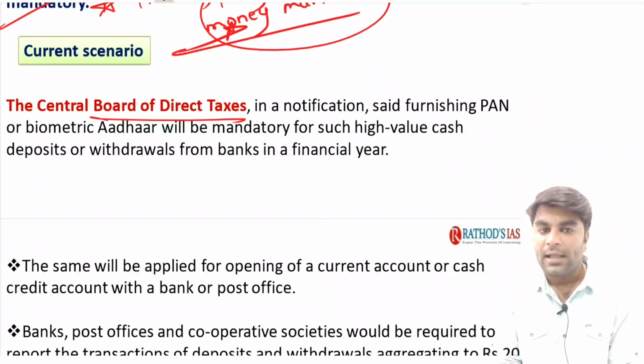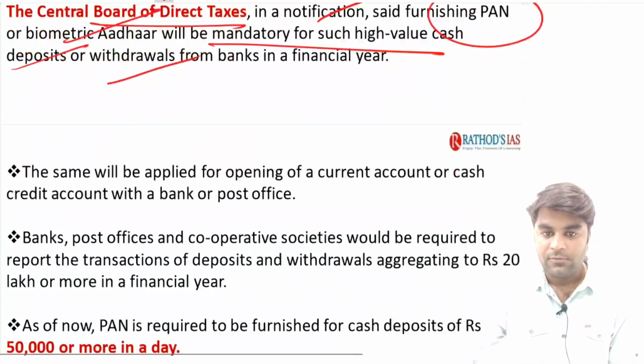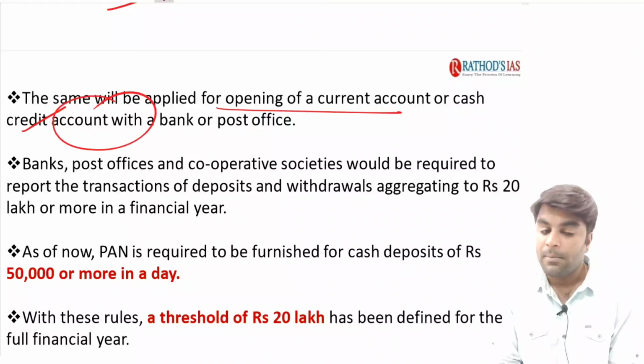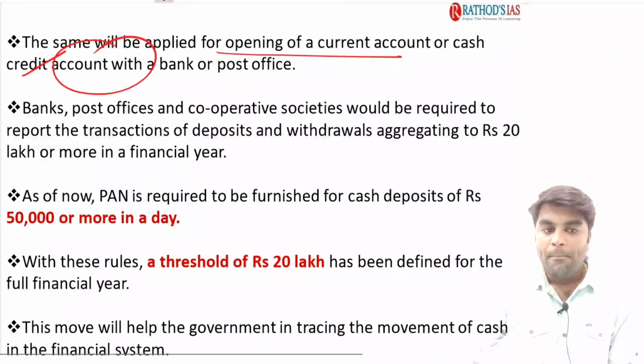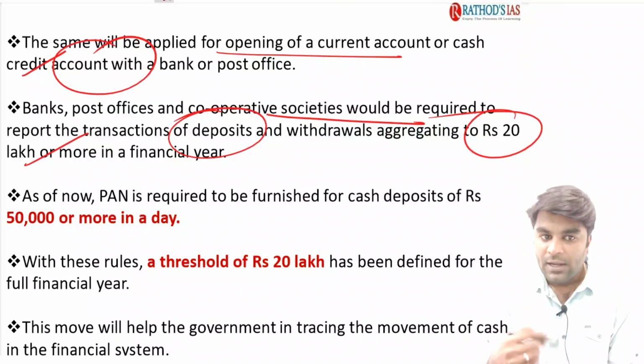The Central Board of Direct Taxes, in a notification, said furnishing the PAN or biometric Aadhaar is mandatory for such high value cash deposits or withdrawals from the banks. The same will be applied for opening a current account or a cash credit account with the banks or post office. Banks, post offices and cooperative societies would be required to report the transactions of deposits and withdrawals aggregating to 20 lakhs or more in a financial year.